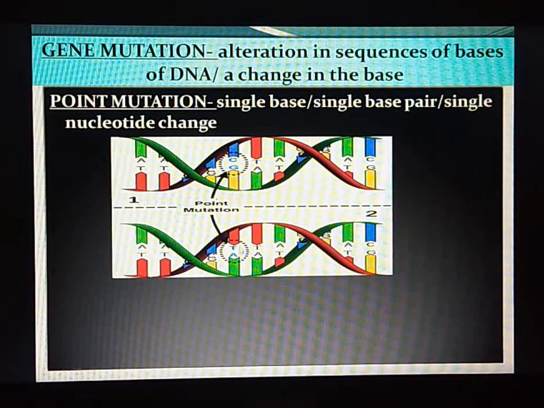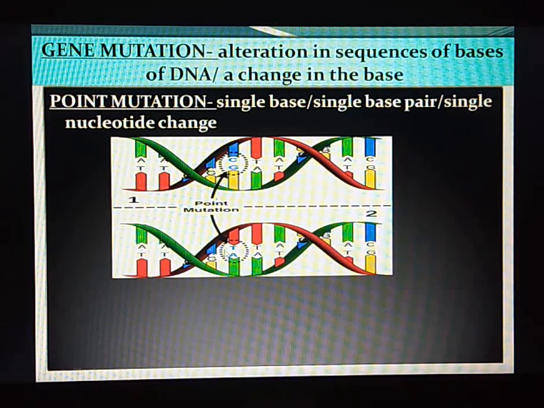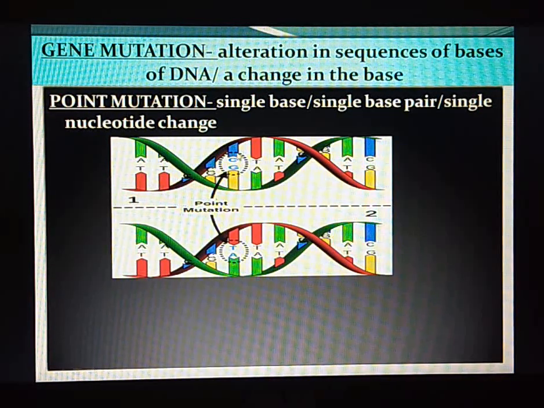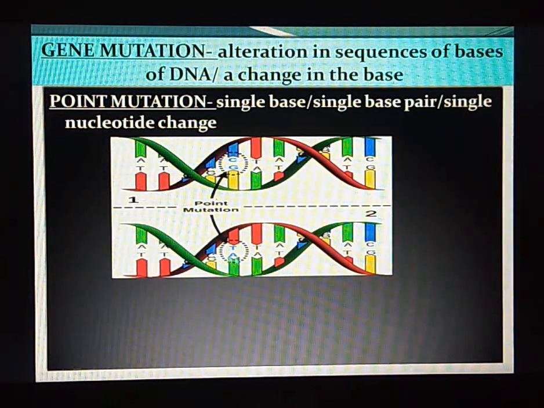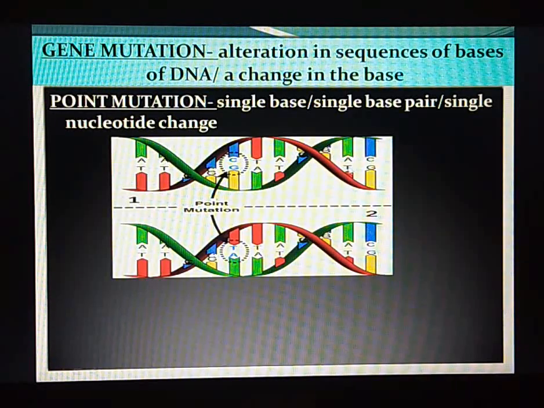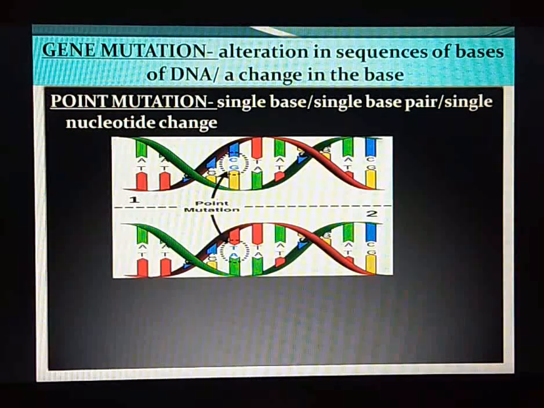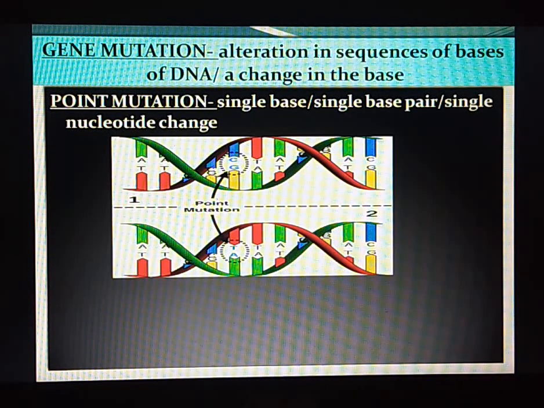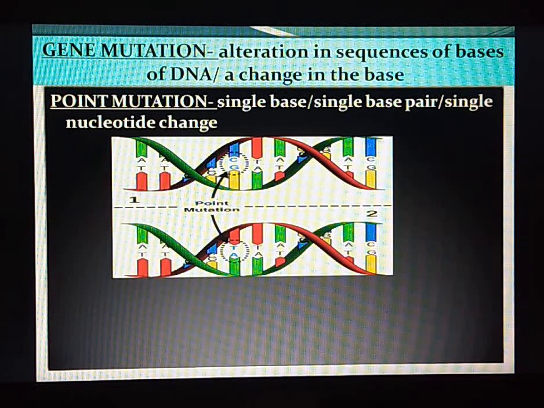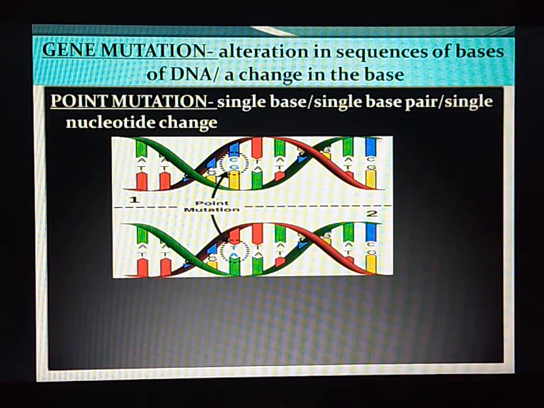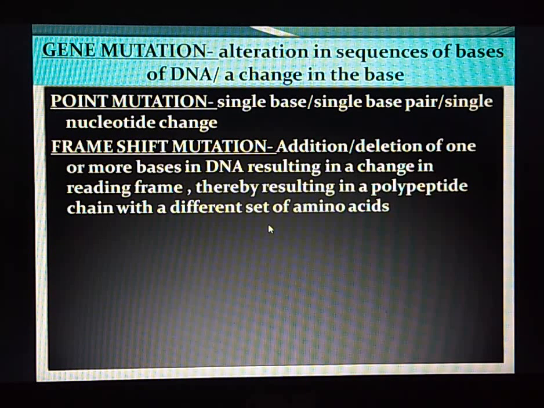For example, here we can see in one DNA the base pairs G and C have been replaced by A and T. Likewise, anywhere on the DNA sequence the changes may occur due to mutation. One of the classic examples for point mutation is sickle cell anemia, which we shall be learning in detail in our next video. The second type of gene mutation is frame shift mutation.